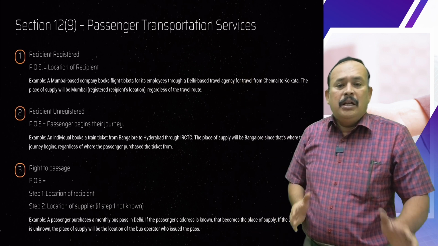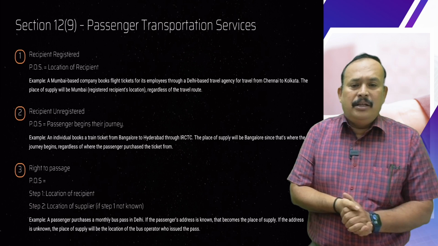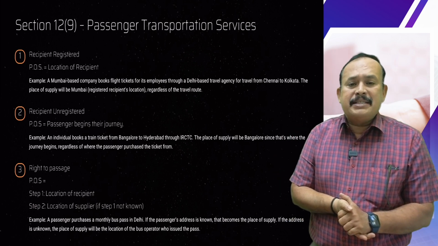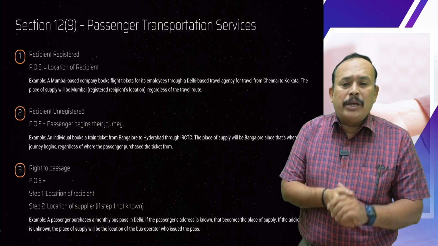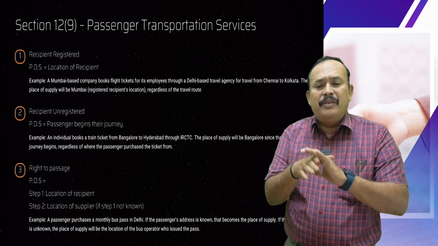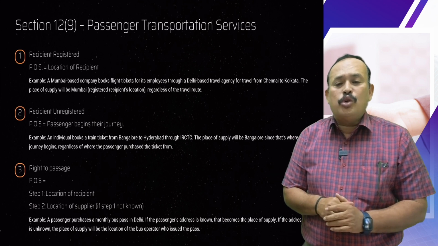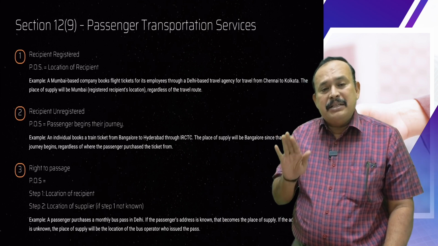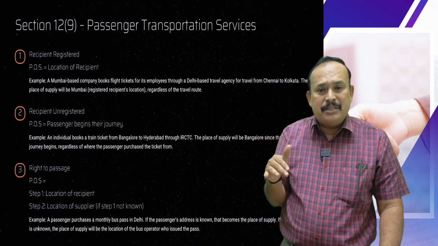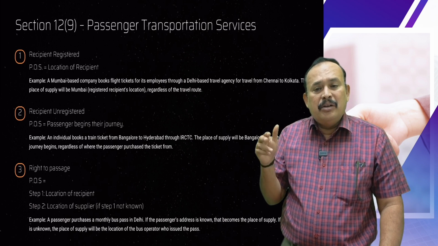Example: a Mumbai-based company books flight tickets for its employees through a Delhi-based travel company for travel from Chennai to Kolkata. The Delhi-based company is a registered person. The employee travel is from where to where?